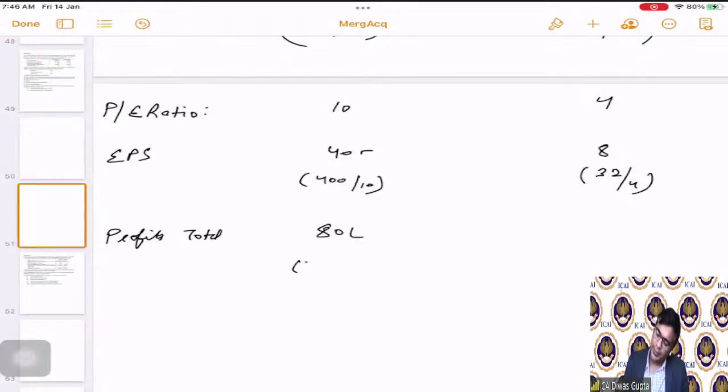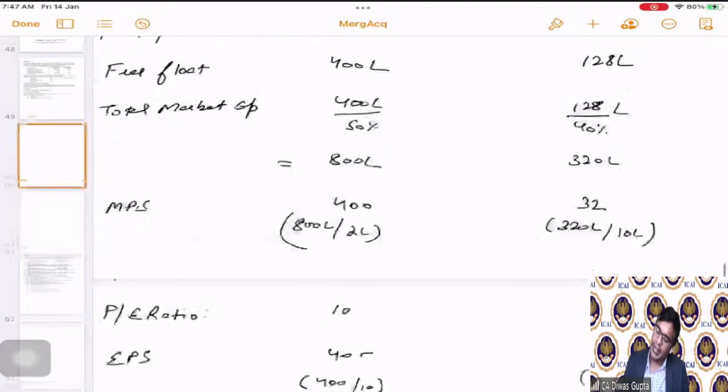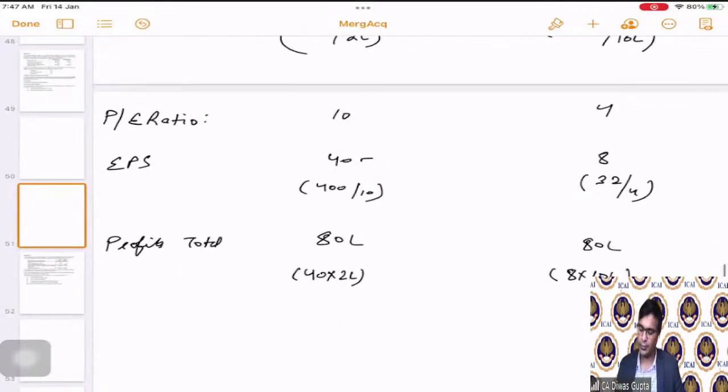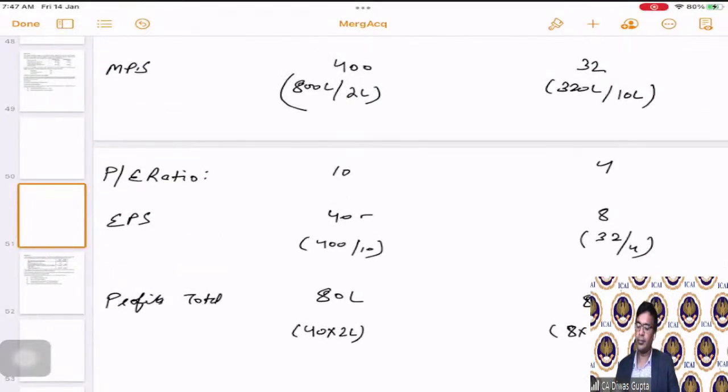And similarly, 8 into 10 lakhs. 10 lakhs is the number of shares here. It becomes 80 lakhs. So the basic calculation is done. We have calculated the EPS, MPS, and the book value per share.